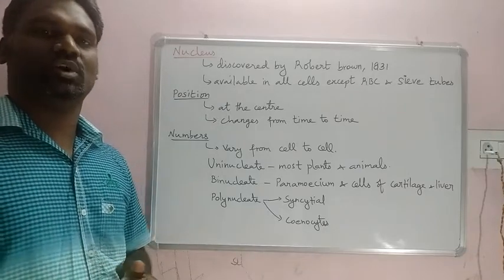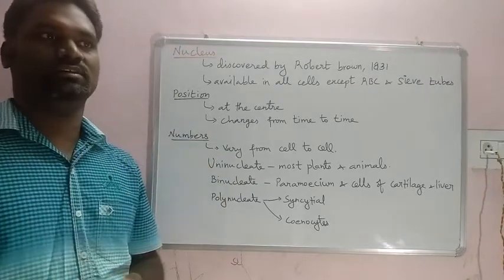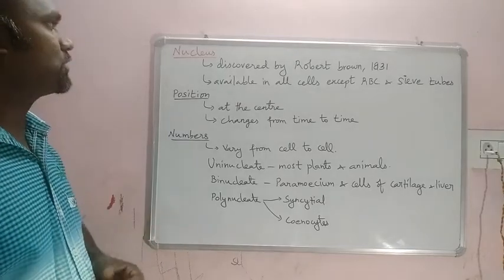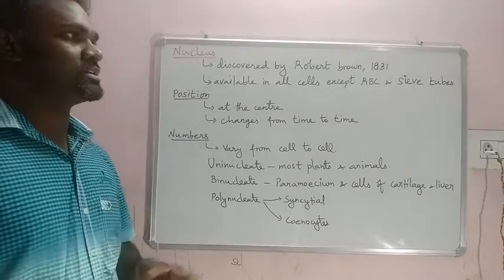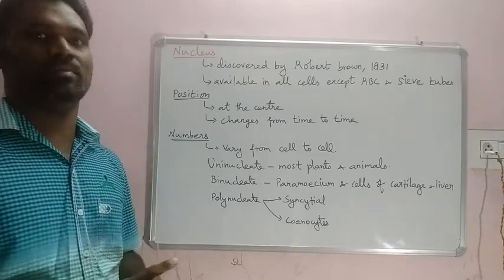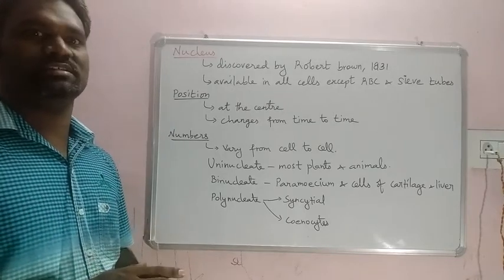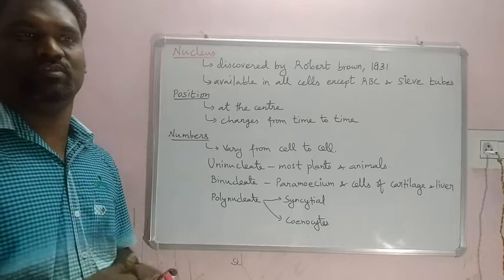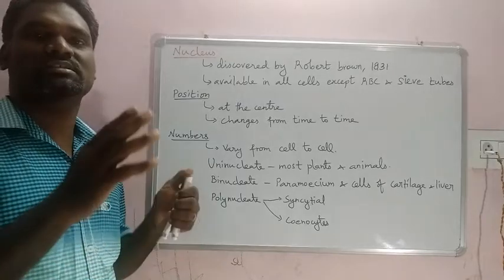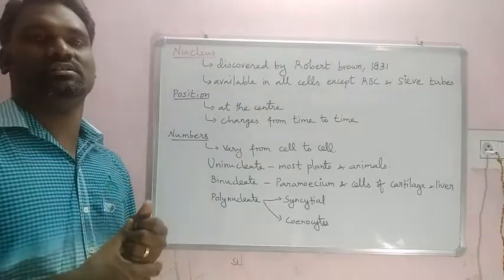Today we are going to discuss the topic nucleus. In the last video you must have seen that we discussed the cell organelle plastids. So right now we are going to discuss the nucleus. Every cell organelle has a kind of pet name. For example, mitochondria, powerhouse of the cell. Plastid, especially chloroplast, kitchen of the cell because it prepares their food. Nucleus generally is called the brain of the cell because this is the only cell organelle which controls all other cell organelles in the particular cell.